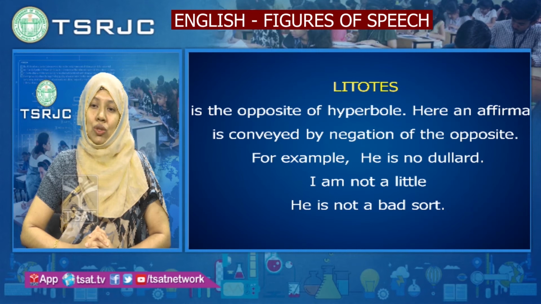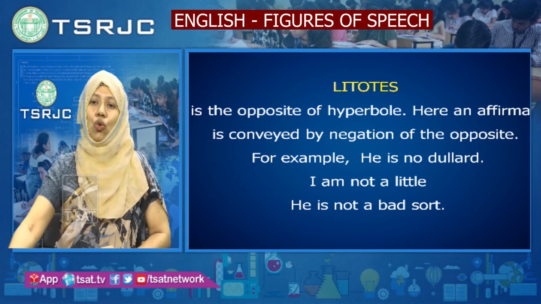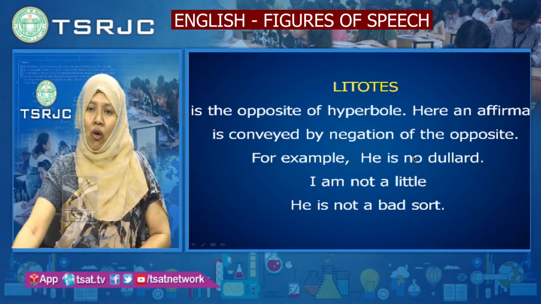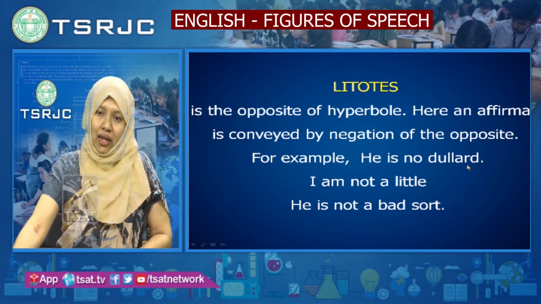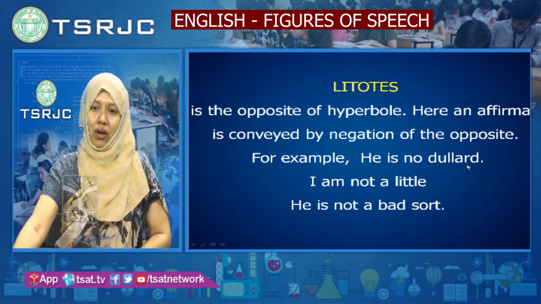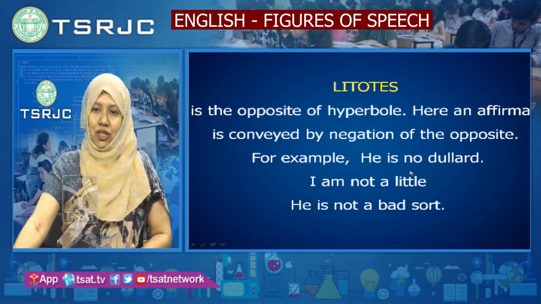I am using "no," a negation, to show that the boy is no dullard. That means he is not a dullard, he is an intelligent boy, a clever boy, not a dull boy. So we are using negative affirmations, negations, here.